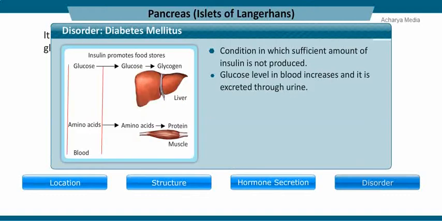When a sufficient amount of insulin is not produced in the body, the glucose level in the blood increases and glucose is excreted through urine. This condition is called diabetes mellitus. This disorder is identified by the presence of glucose in urine. Diabetes patients take insulin injections regularly to control the blood glucose level.